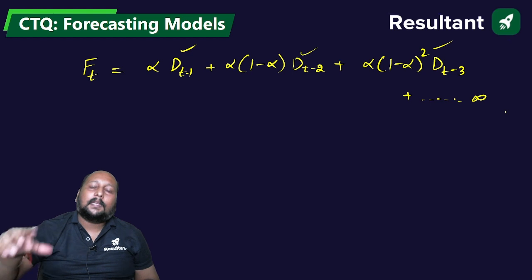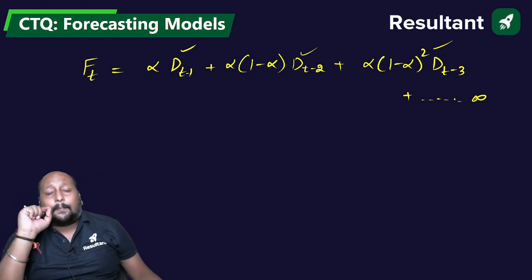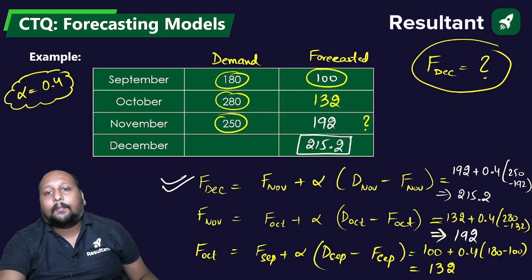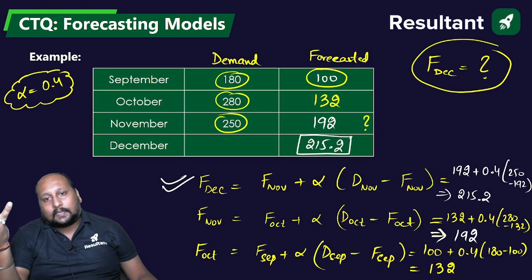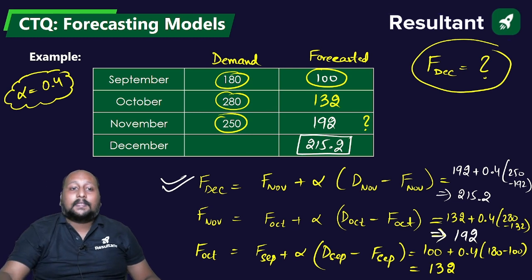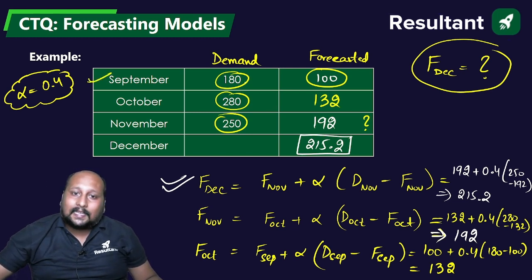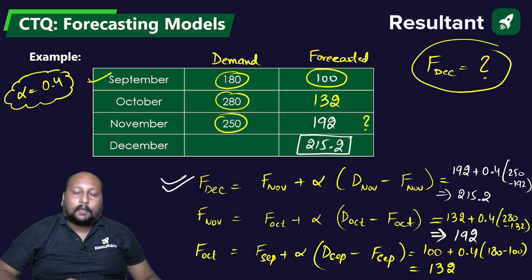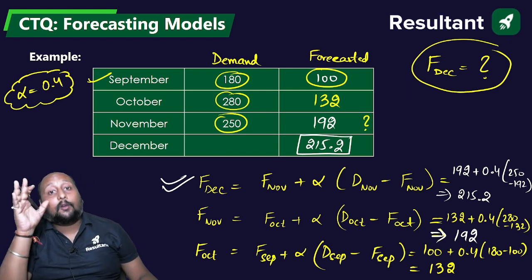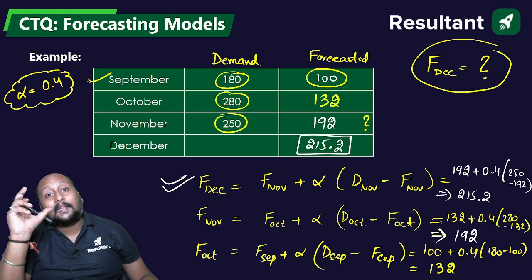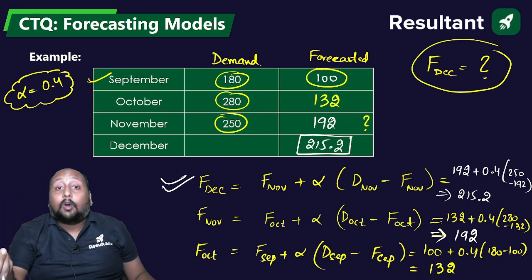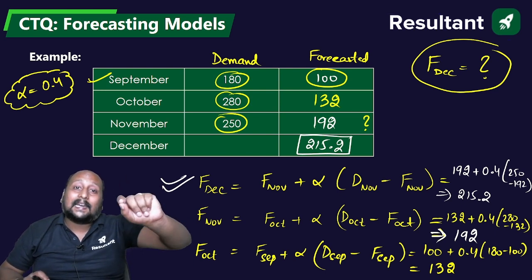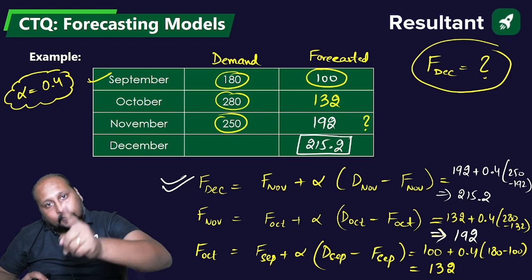But sometimes in the question, they'll be saying approximately what is the forecasted value. So in that case, we can assume the forecasted value for the first month, that means in this case September, to be the same as the demand. That means this value will be equal to 180. But this has to be applied only if they tell you to calculate the approximated forecasted value, or they clearly mention that the forecast for the first month is exactly the same as the actual demand. Then only you have to apply it.